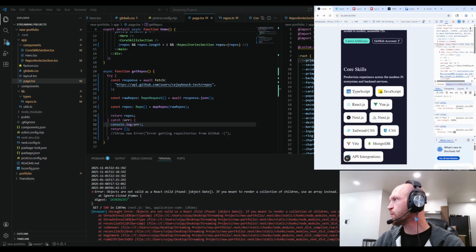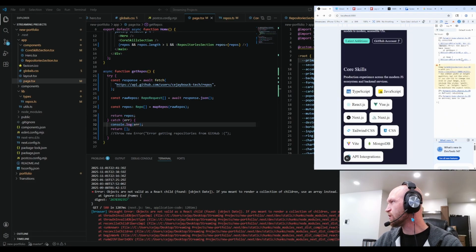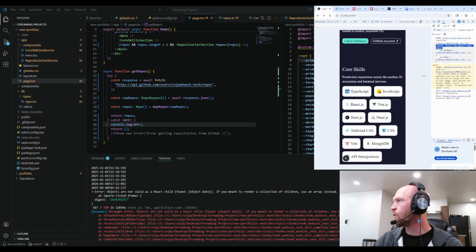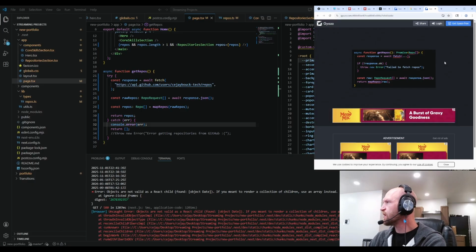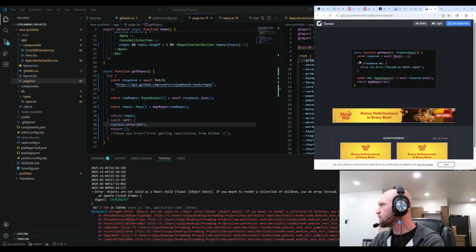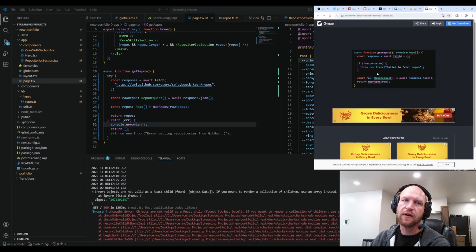The website will still work, but if I'm working on it, I can come into here and look at my console log, and it should be throwing an error right here somewhere. It's not. It's a really quiet error. Okay, console.error. Fair enough. All right, let's see what we got here. Get repos. Await fetch. If response.ok failed. That's fair. That would be the right way to do it.